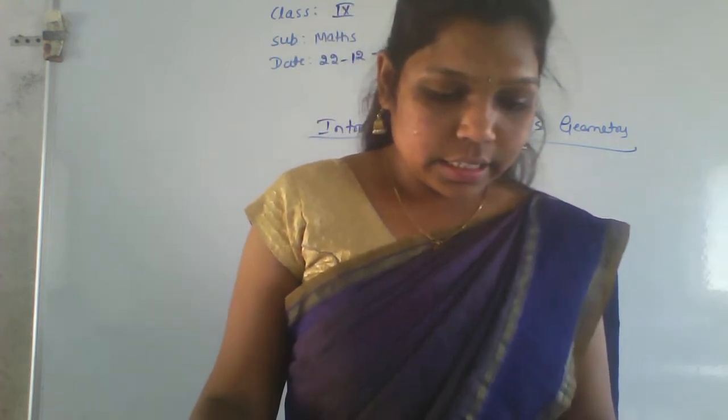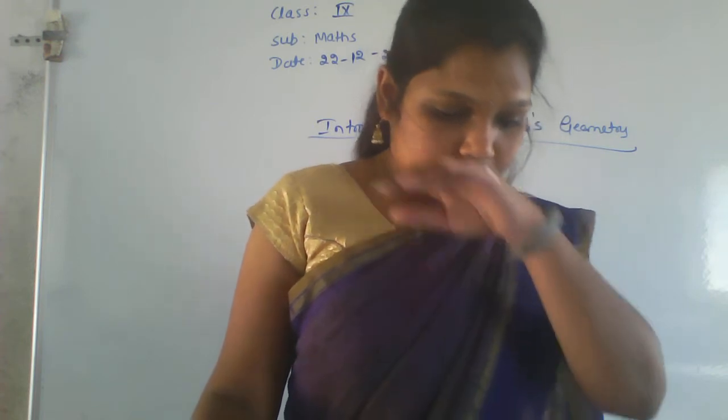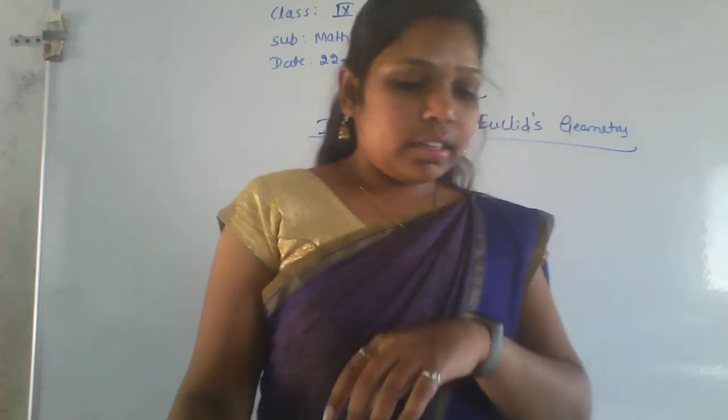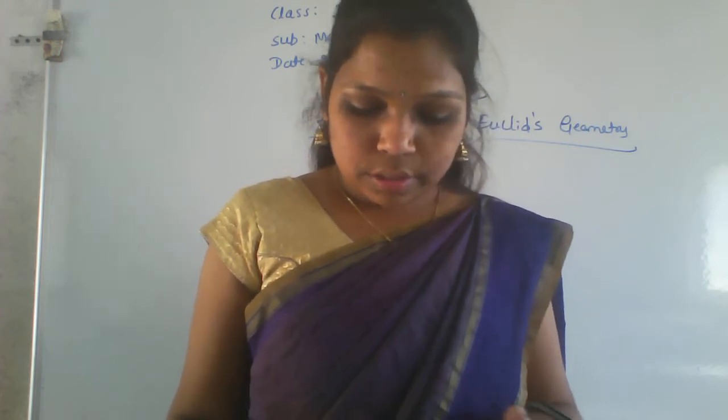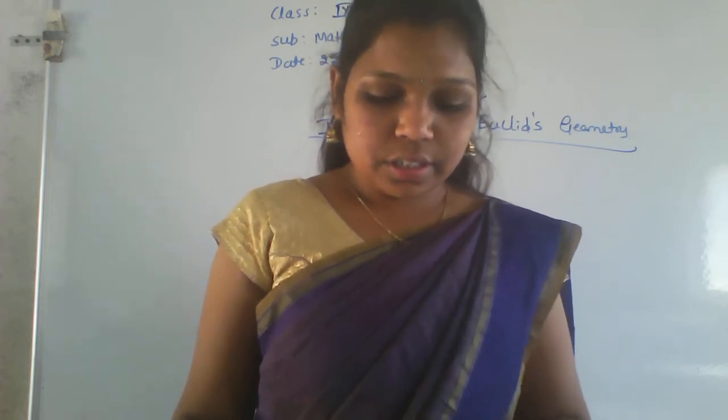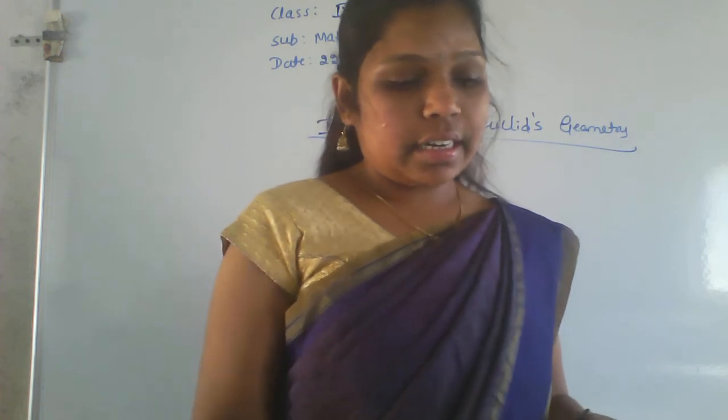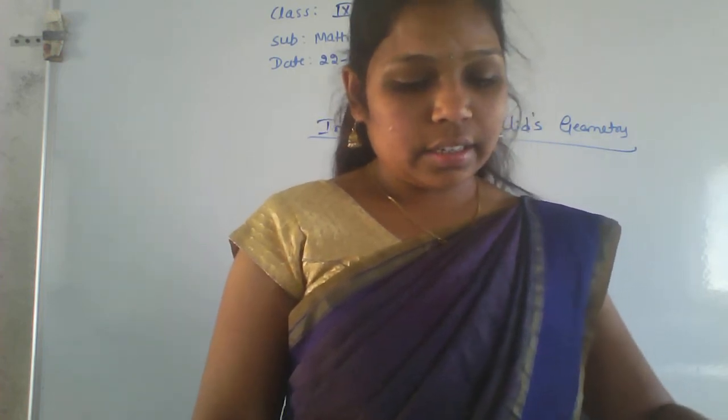The introduction part is about the mathematician Thales.